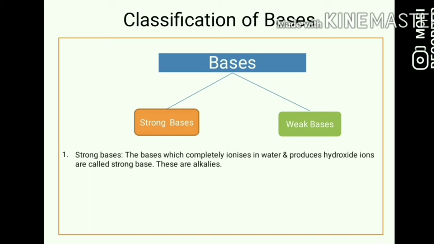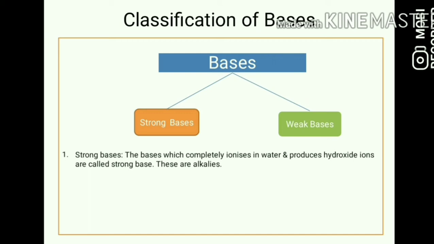Strong bases are the bases which are completely ionized in water and produce hydroxide ions. When any base completely dissolves in water, such bases are called strong bases, and these are also called alkalis. Remember, all alkalis are bases, but all bases are not alkalis.